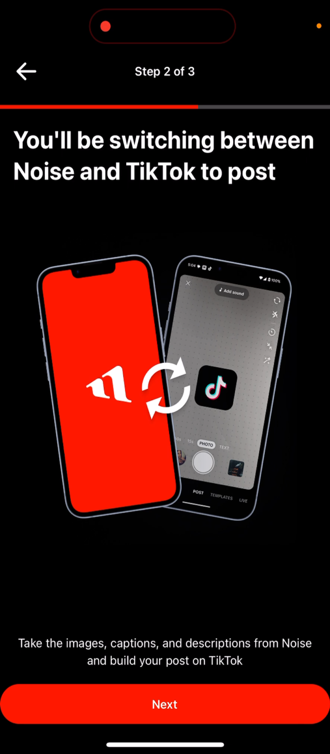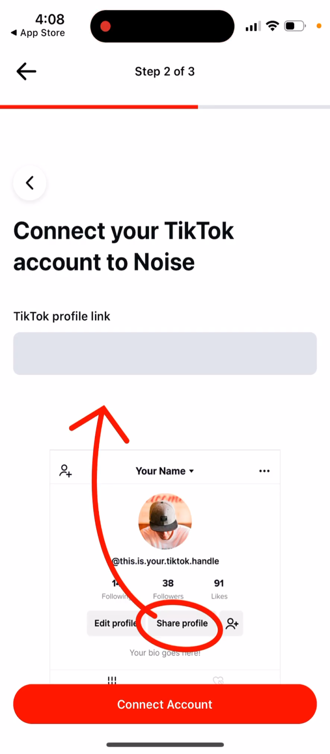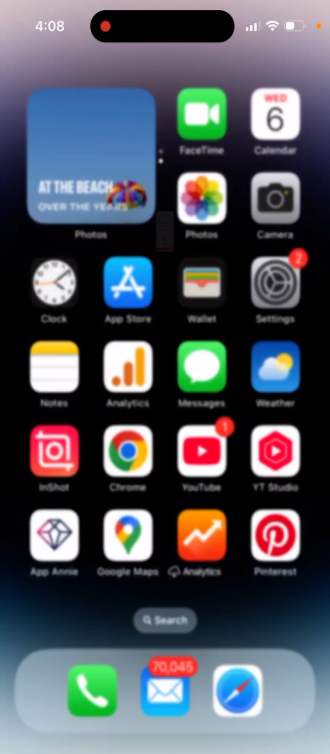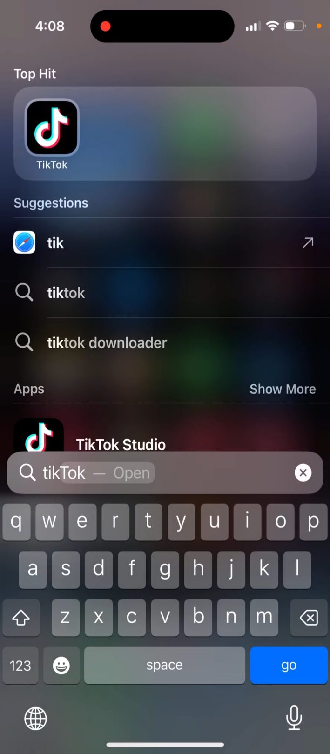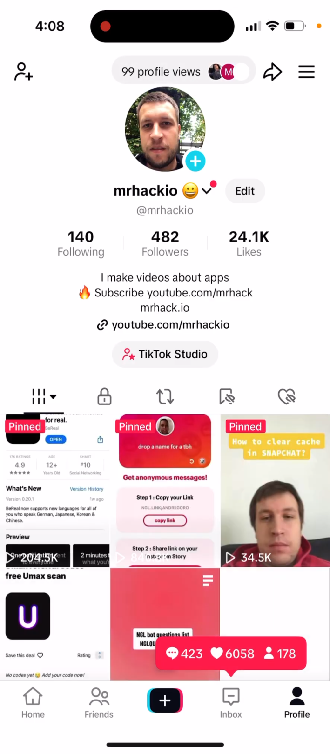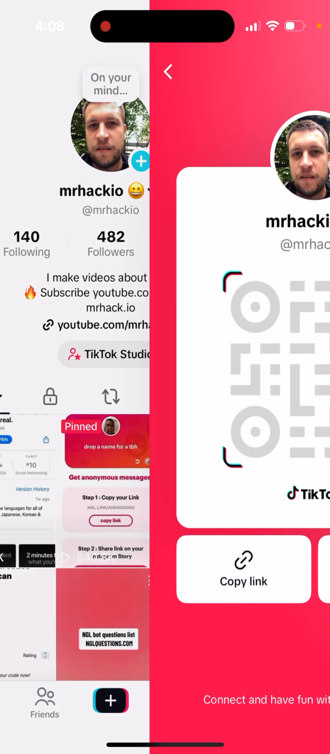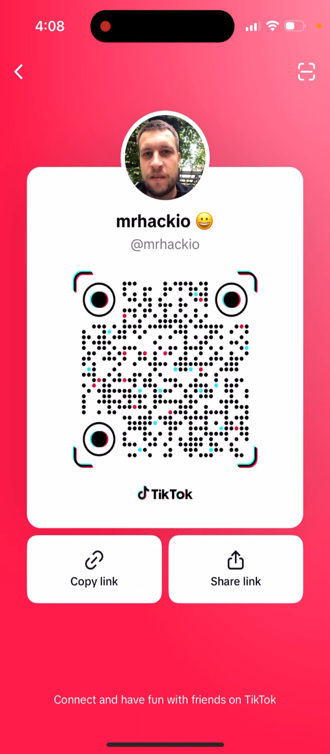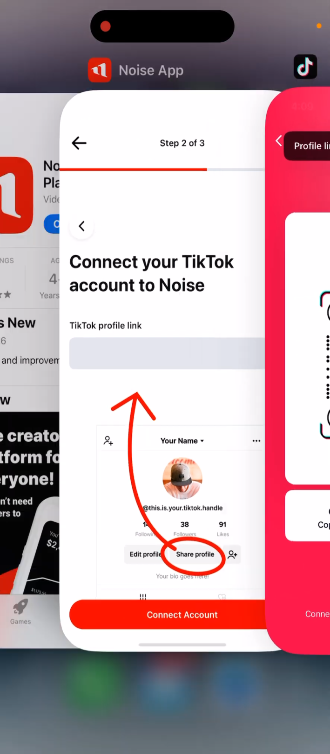You'll be switching between Noise and TikTok to post. Take the images, captions and description from Noise and build your post on TikTok. So connect your TikTok account to Noise. So then I just need to go to my TikTok. So I just copy link.